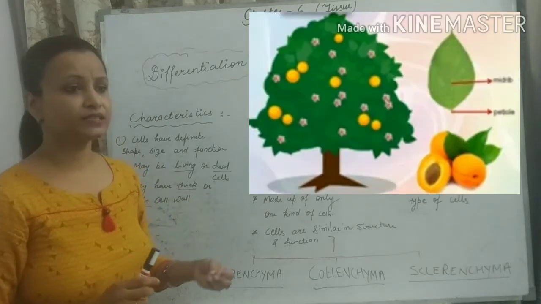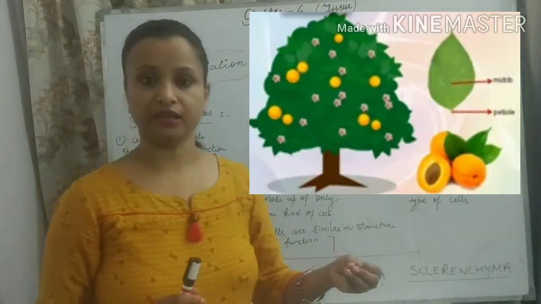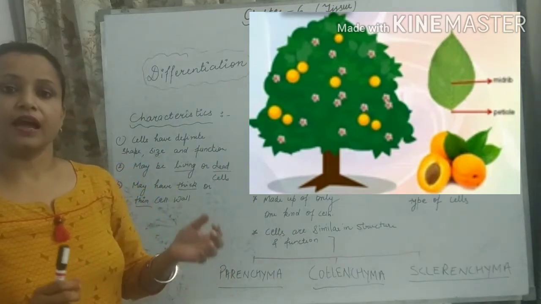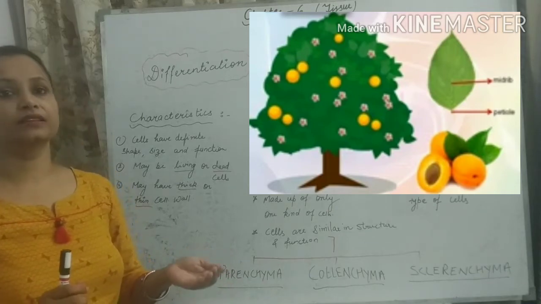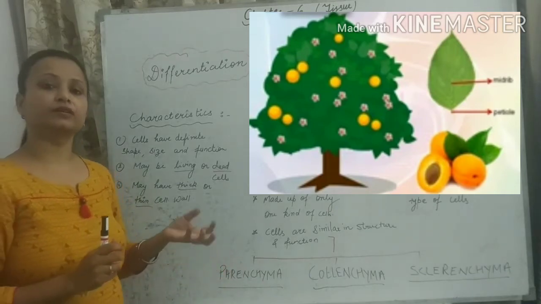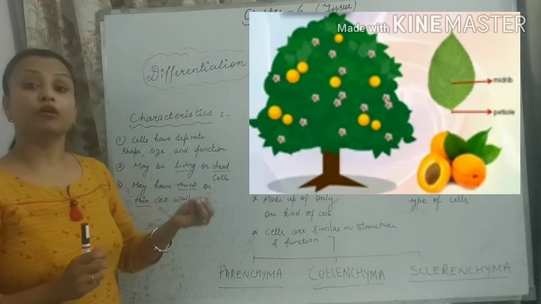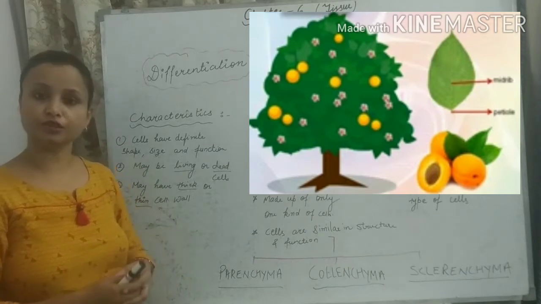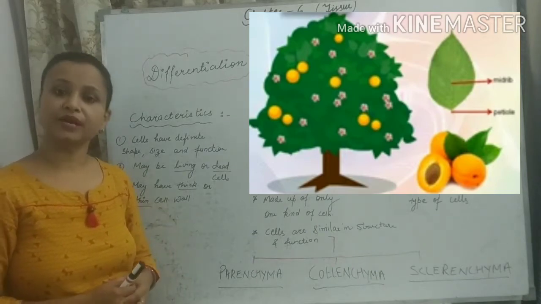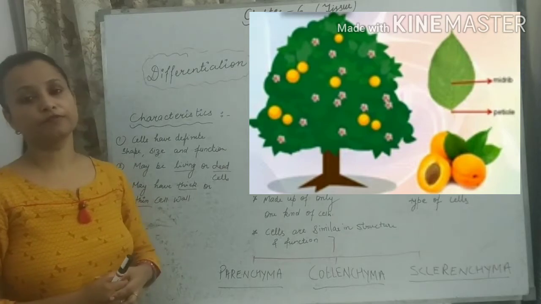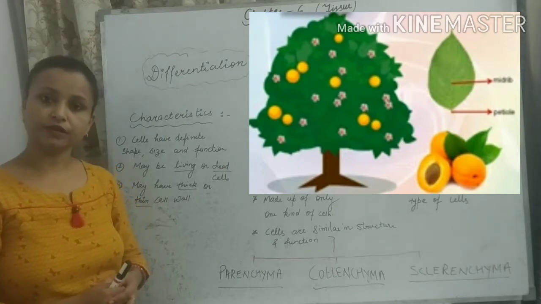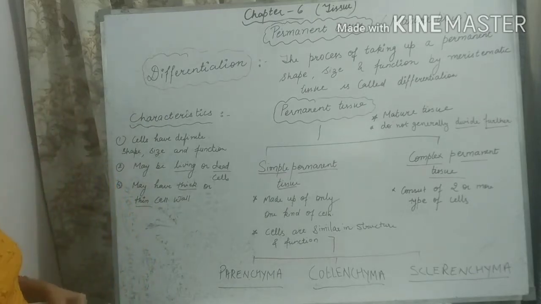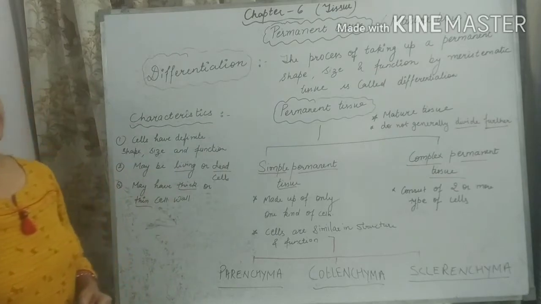As we can see in a woody tree, there are some woody parts like the stem and the old root, and there are some soft parts like the fruit pulp or flower. There are some non-woody parts like the young stem, the leaf veins, the leaf petiole. All those parts are made up of different kinds of permanent tissue which have a particular kind of function. Okay, students? So now come to the classification of permanent tissue.